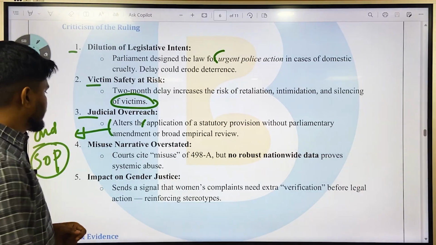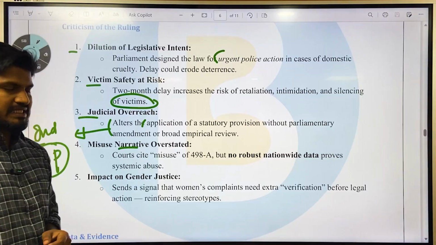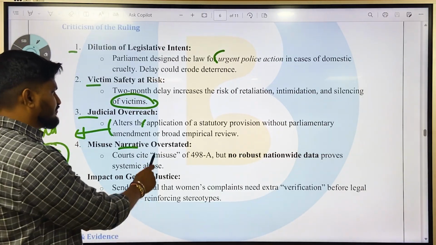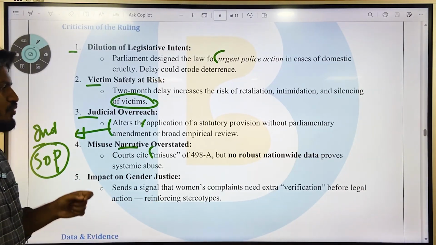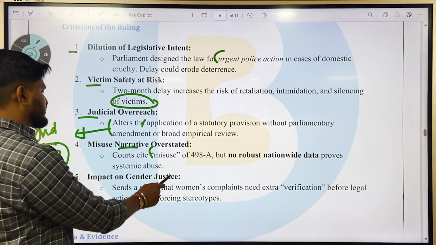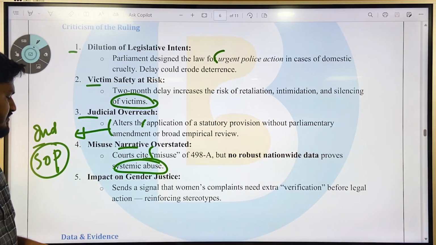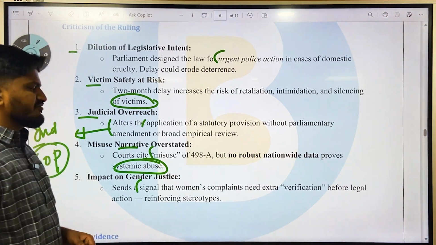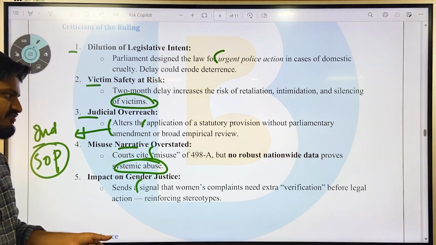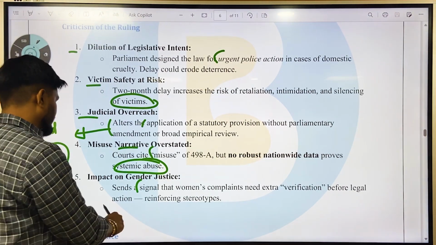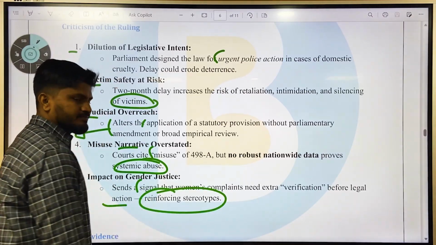Next, misuse narrative overstated. Courts cite misuse of 498A, but no robust nationwide data proves systematic abuse. Next is impact on gender justice. It sends a signal that women's complaints need extra verification before legal action, reinforcing stereotypes.